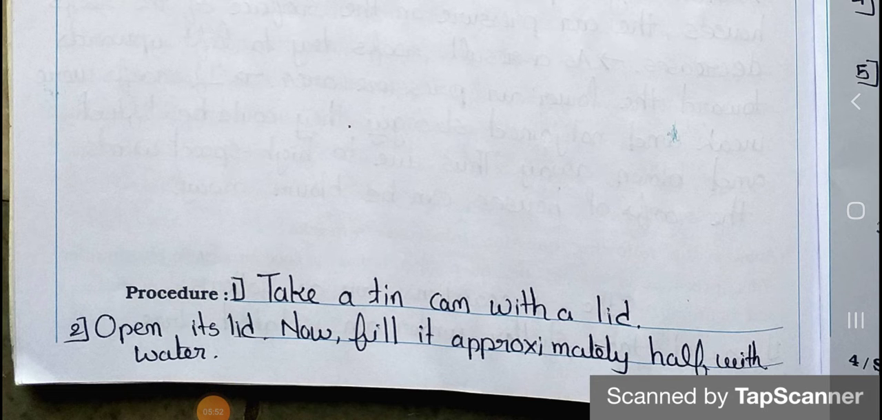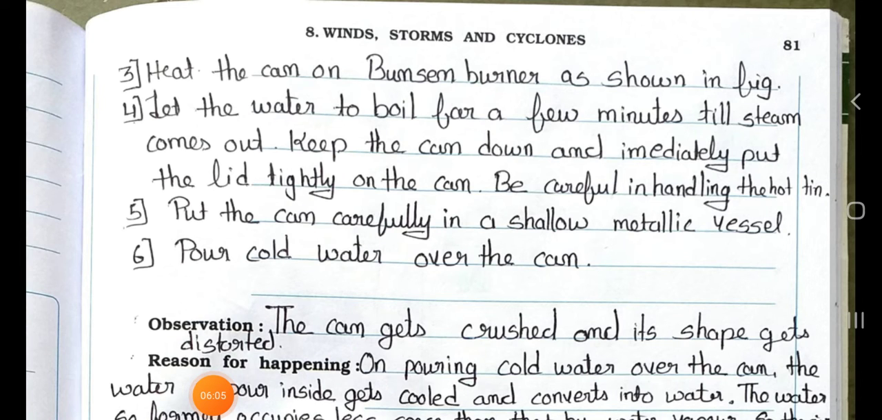Number 1. Take a tin can that has a lid. Point 2. Open its lid. Now fill it approximately half with water. Now you have to fill the water. Point number 3. Heat the can on the Bunsen burner as shown in the figure.